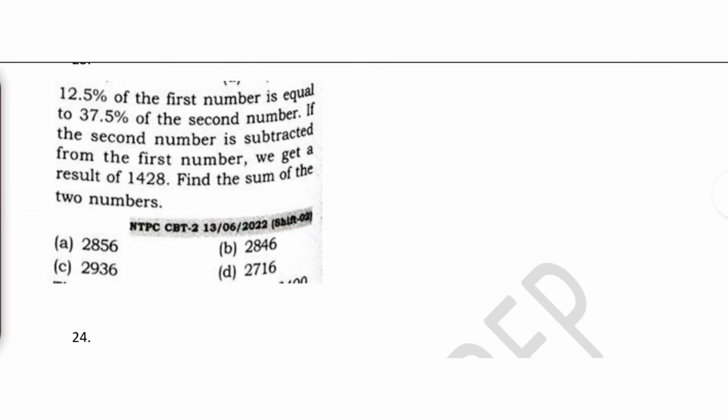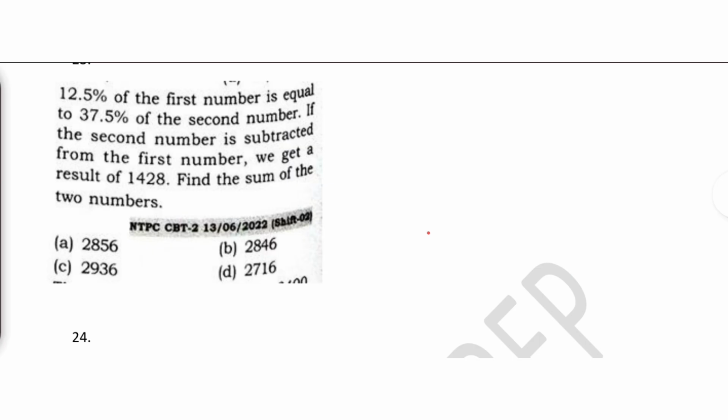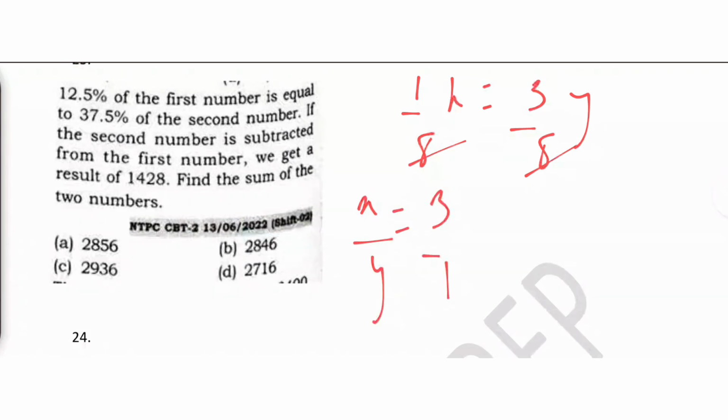12.5% of the first number is equal to 37.5% of the second number. Guys, you just have to remember this one thing in percentage. 12.5%, its ratio is nothing but 1 by 8. And 37.5% is the additional thing of 12.5%. When you multiply this by 3, you get 37.5%. So this you have to remember. So we are given 12.5% of the first number, that is 1 upon 8 x is 3 by 8 of y. So this 8 and 8 get cancelled, so x upon y is 3 by 1.